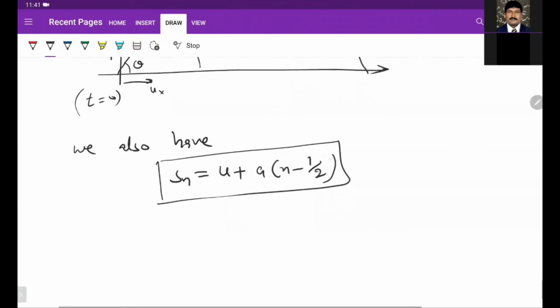We do not use this formula in motion in a plane, because no question has been asked till now in IIT JEE or NEET.